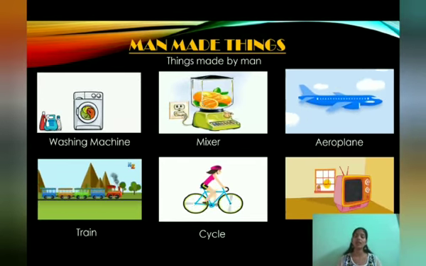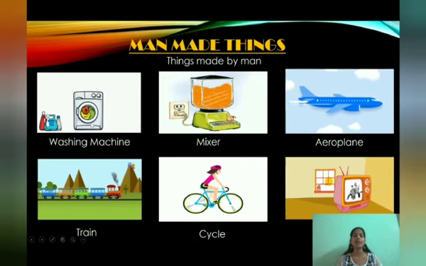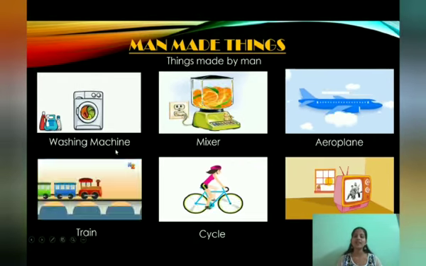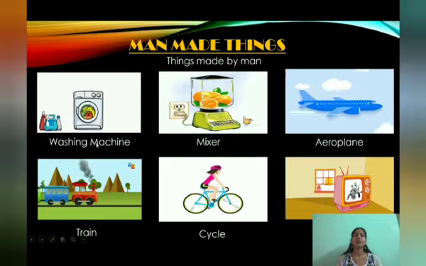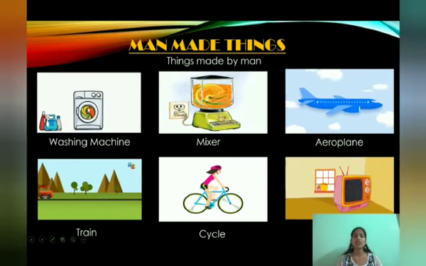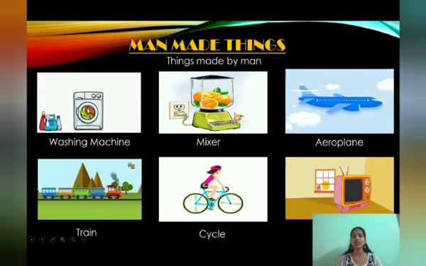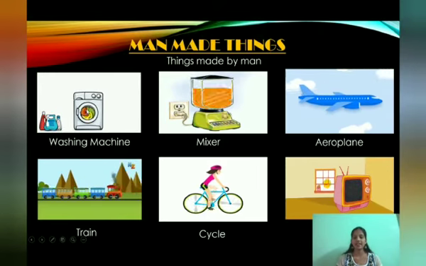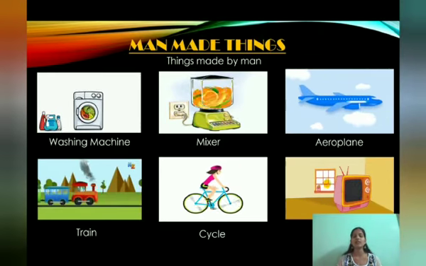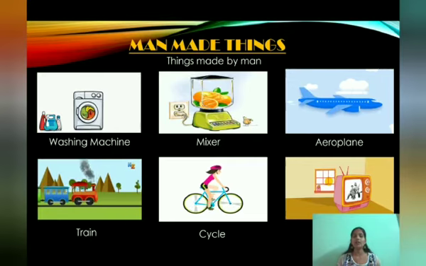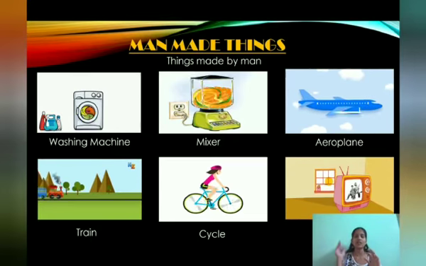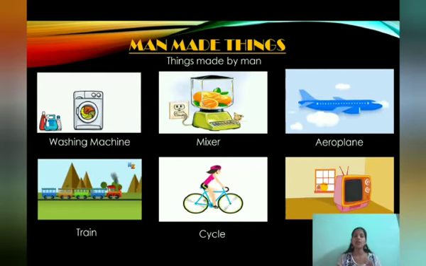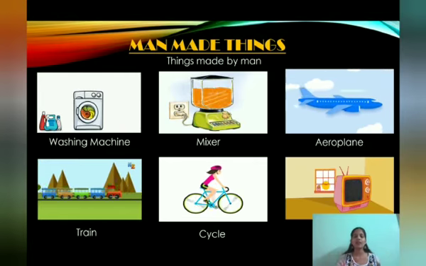In that, some things we call machines. For example, the washing machine. The name itself, we have it as a machine. So this washing machine, what is the use of washing machine? It is making our work easier. So if you want to wash the clothes, you can simply put them in the washing machine and switch on the power. Then it will wash and it will give us clean clothes.